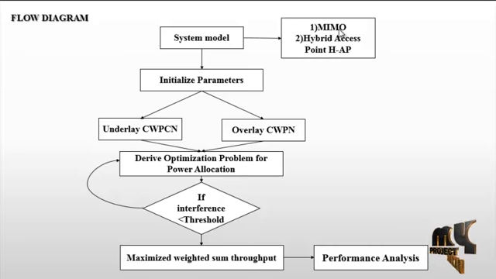So the MIMO concept should be calculated in the system model, and then the initial parameters. Initialize the parameters, the concept of underlay and overlay, and then derive the optimization problem, whatever problem may occur, for the power allocation, that is, the particular power to allocate to the underlay and also the overlay of the process. If the interference is less than the threshold, there should be the maximize weighted sum; otherwise the performance analysis should be low. So this is the overall flow diagram of the process.